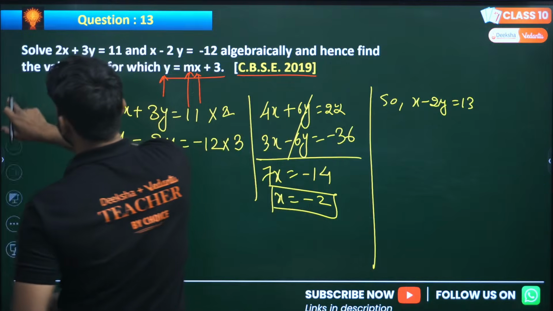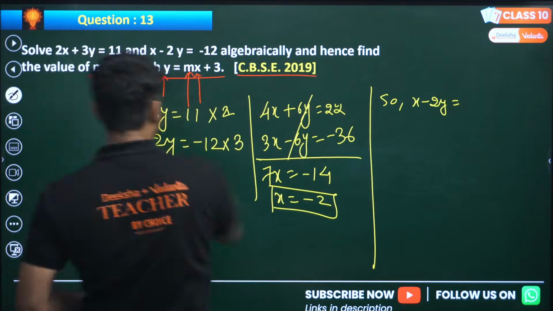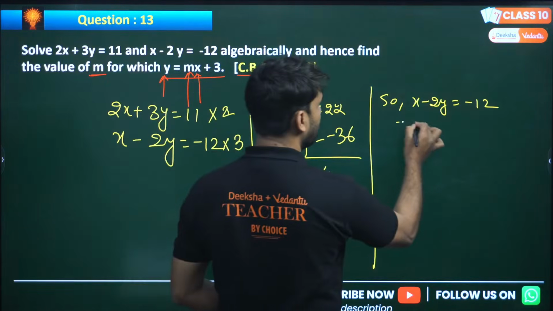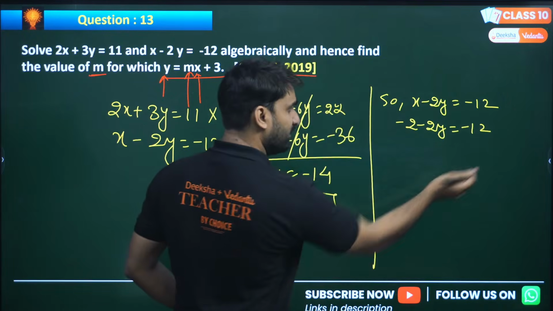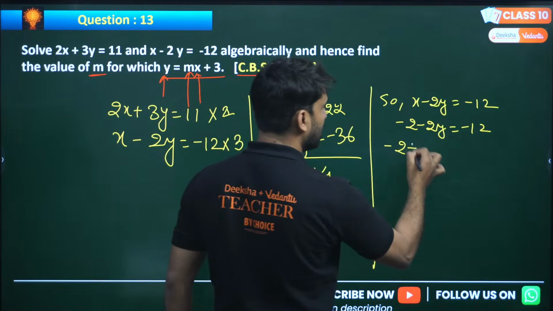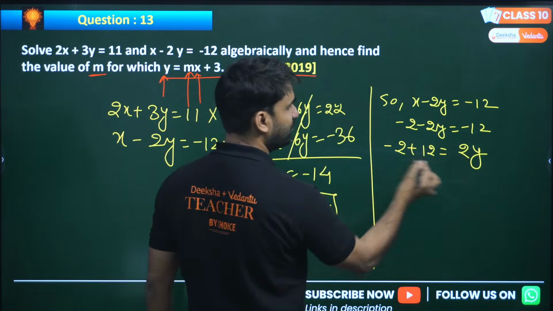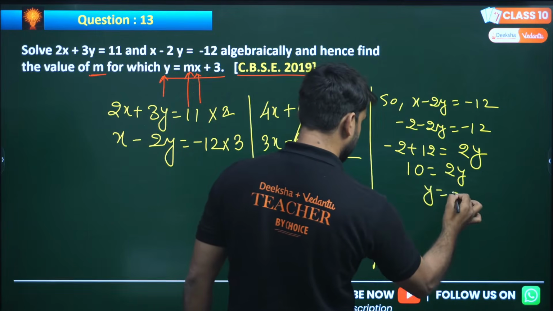We have x equals minus 2, so we can put minus 2 minus 2y equals minus 12. Minus 2 will come this side, so minus 2 plus 12, and minus 2y will go there, so it will become positive. Minus 2 plus 12 is 10 equals 2y, so we have y equals 5.